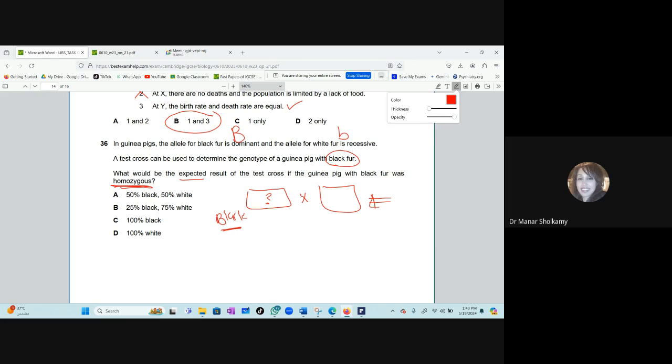What is a test cross? Remind me. Homozygous recessive. Good girl. Okay, so I'll take a pig that is not black. It is homozygous recessive. So what color will this pig be? White. Correct. Now this black pig, I don't know. He might be homozygous or heterozygous, but the question told me that he is homozygous. Then all the children will be black. I just gave you the answer. My God. Then all the children will be what? What will be the answer? C. Yeah. I just told you the answer.